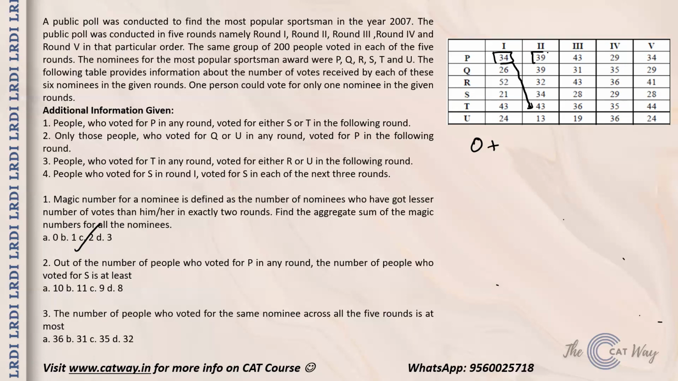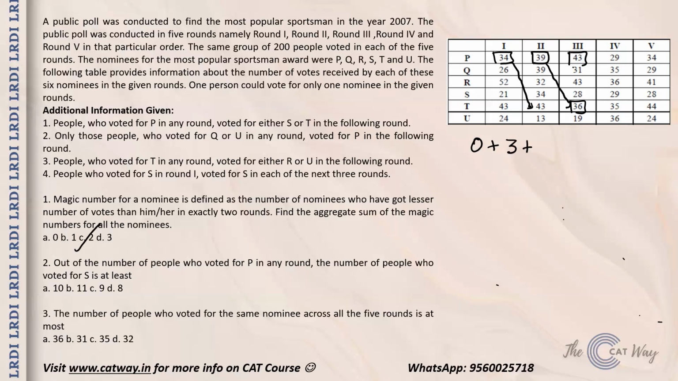Similarly, for P in round 2, he has 39 votes. So you will try to take all these votes to T in round 3. But in round 3, T got only 36 votes, right? So only 36 people who voted for P in round 2 can go to round 3 and vote for T. And there will still be 3 people left. And those 3 people will be going and voting for S in the next round. So we have a number 3 over here.